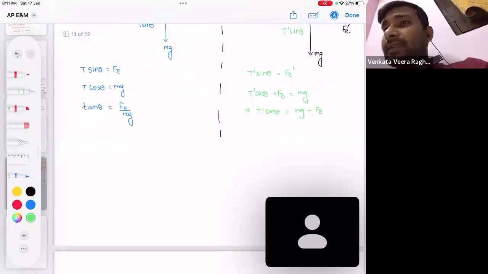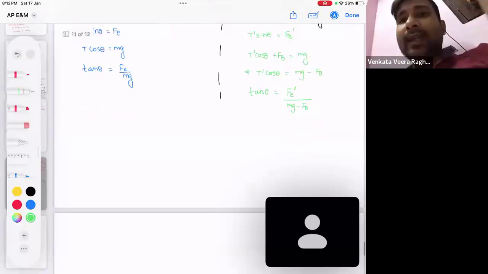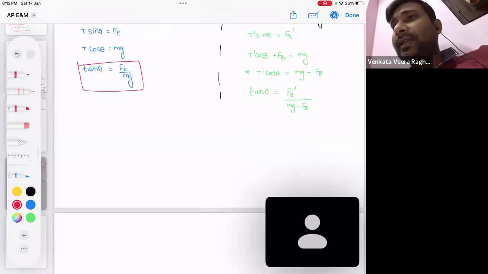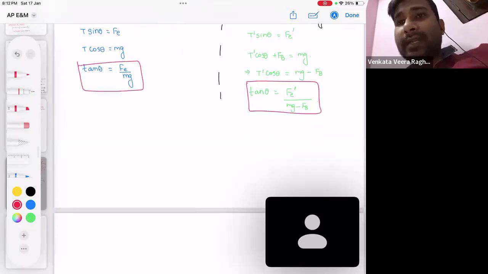Let's divide them one more time. Dividing T dash sine theta by T dash cos theta, I get tan theta equal to the new electrostatic force by mg minus buoyancy force. Case 1 tan theta and case 2 tan theta, both are tan theta only, so I can compare them. So I'm getting electrostatic force by mg equal to new electrostatic force by mg minus buoyancy force.